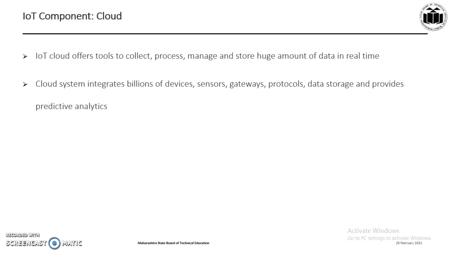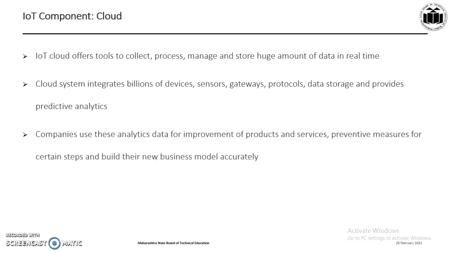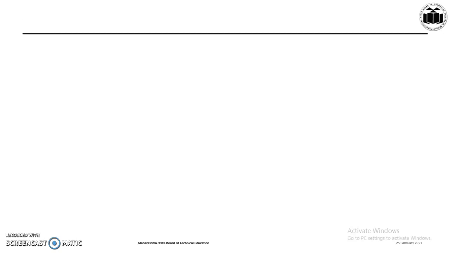Cloud system integrates billions of devices, sensors, gateways, protocols, data storage and provides predictive analysis. Companies use this analytics for improvements of products and services, preventive measures for certain steps and build their new business model accurately.